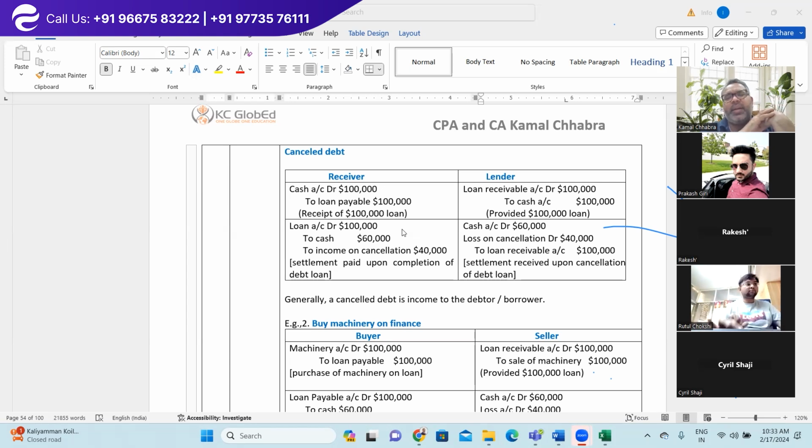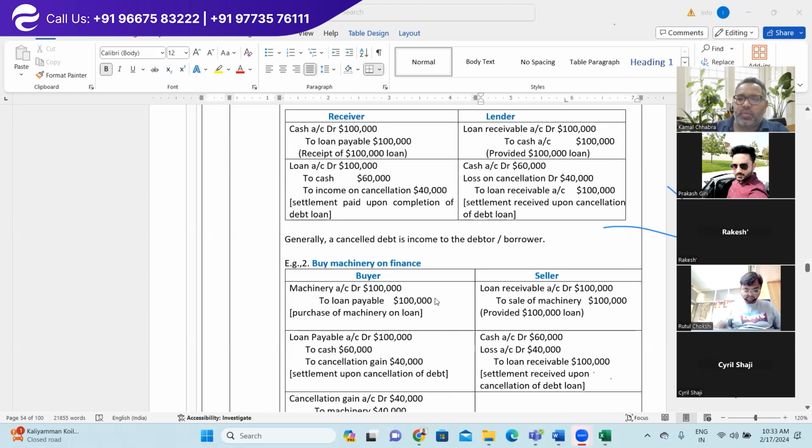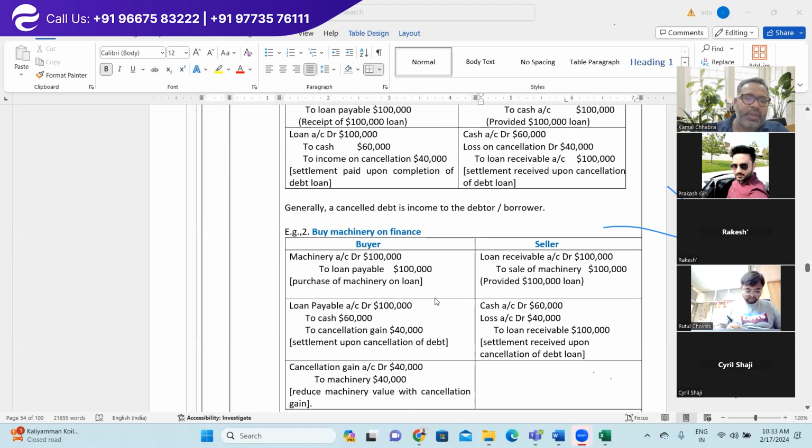On the other side, the lender will book the loss. Generally, cancellation of debt is income in the hands of the person taking the benefit. But if you have taken a loan or a credit line for purchase of machinery, equipment or any fixed assets, right?